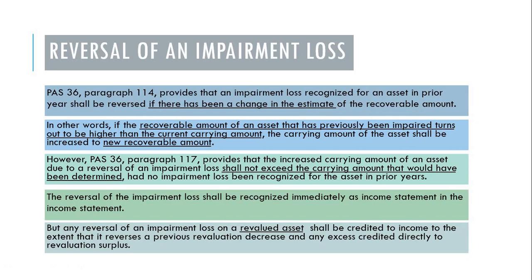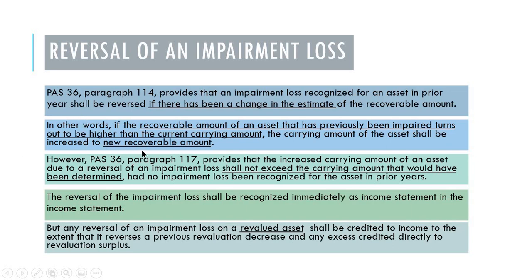So when we estimate that the recoverable amount is higher as compared to the carrying amount, the impairment loss shall be reversed. In other words, if the recoverable amount of an asset that has previously been impaired turns out to be higher than the carrying amount, the carrying amount of the asset shall be increased to the new recoverable amount.